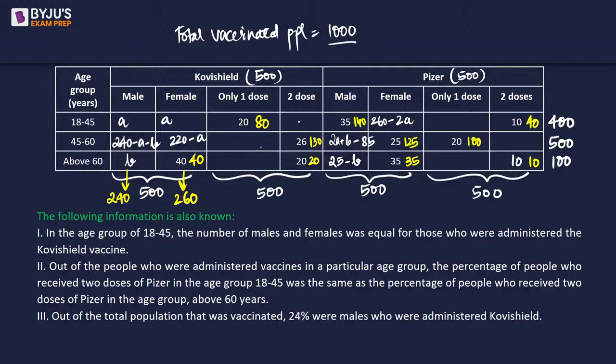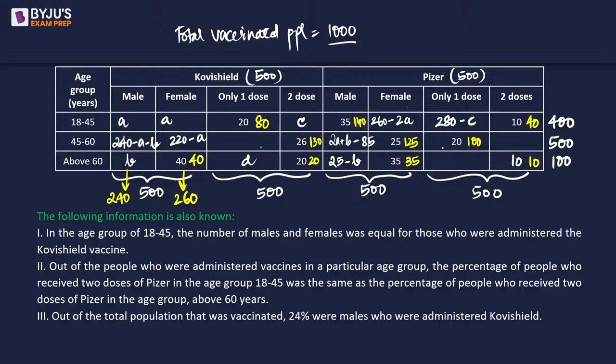Now, let's say this one is C. So 80 plus C plus 40 is 120 plus C. We need 400. So this is going to be 280 minus C, right? Okay. The next is, if I call this as, let's say, D.